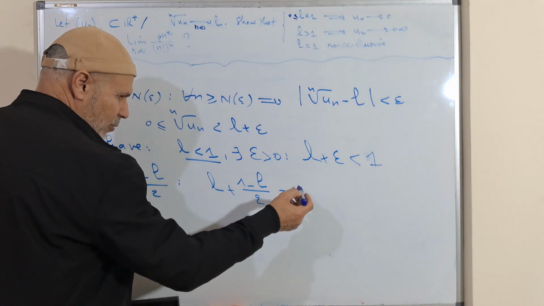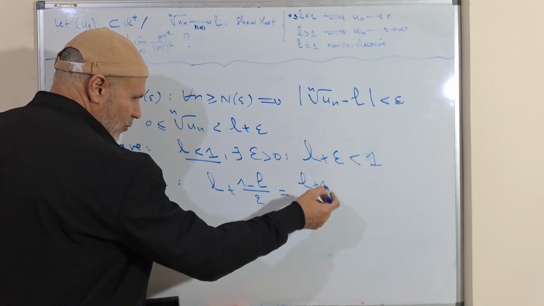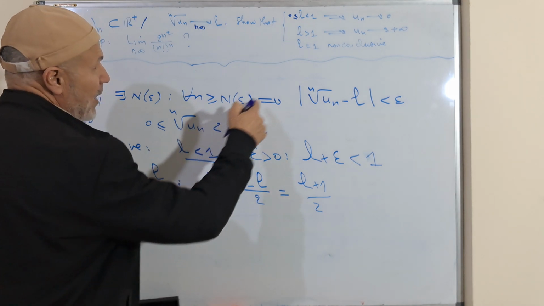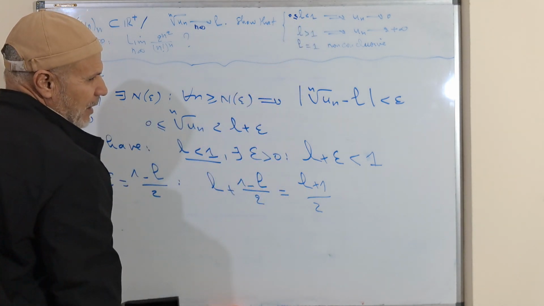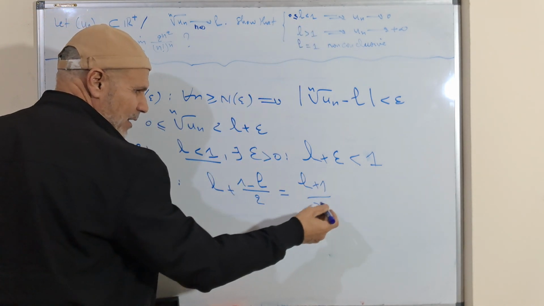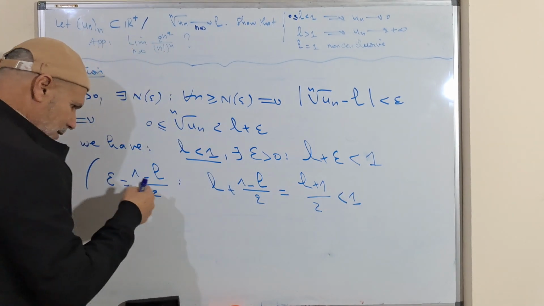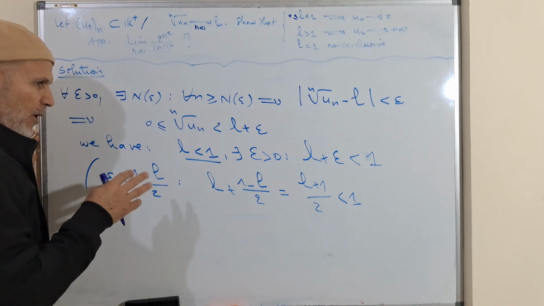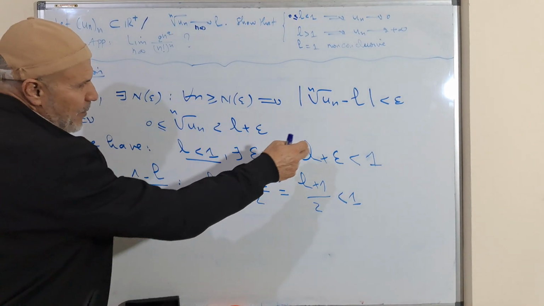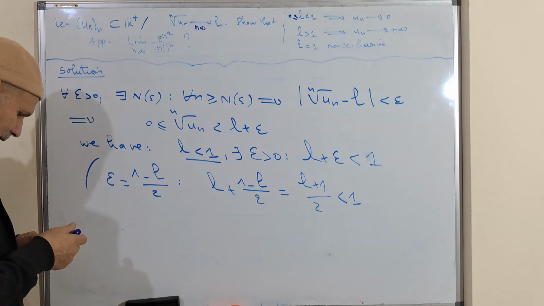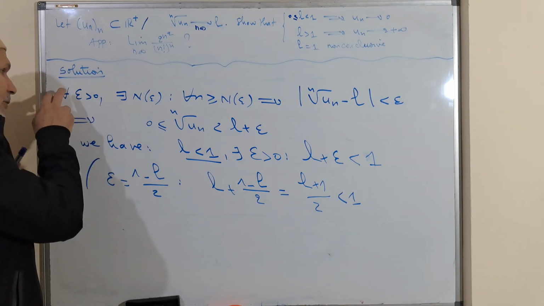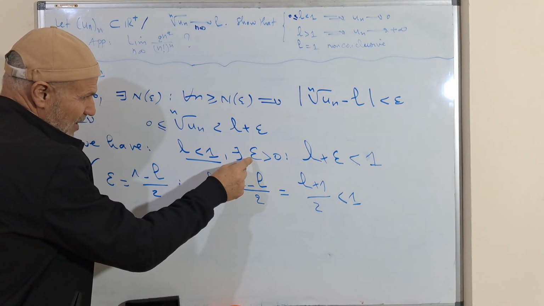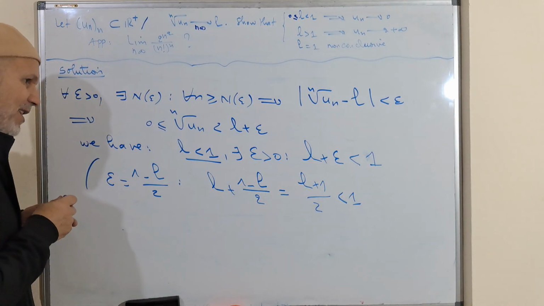This is equal to (L plus 1) divided by 2. Since L is less than 1, as in the hypothesis, (L plus 1) divided by 2 is less than 1. This means that we are able to find epsilon such that L plus epsilon is less than 1. We choose epsilon such that this is true.